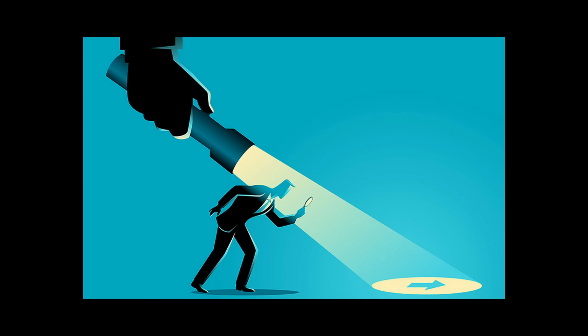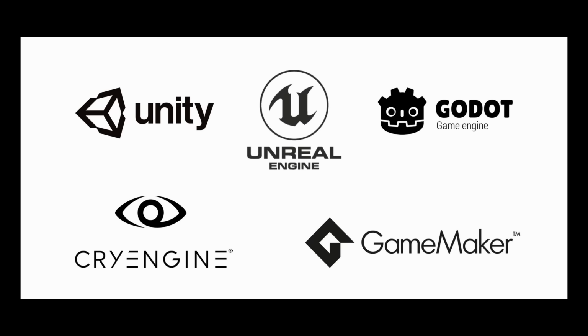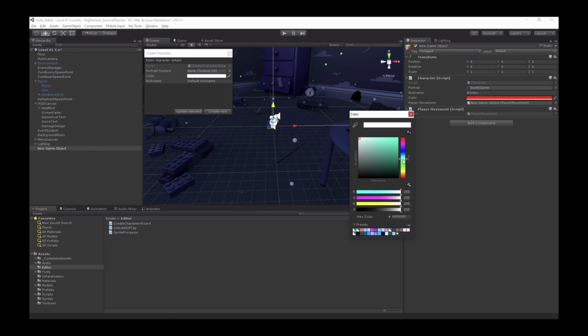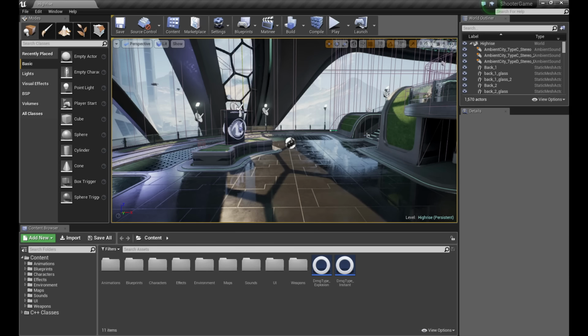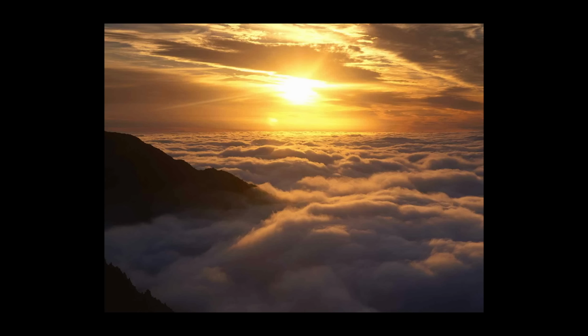Dissatisfied with the string-based approach, I decided to search how others tackled the problem. I first got familiar with how game engine users did things. For Unity, Godot, or Unreal, they were all provided a built-in editor where they could easily place objects around and run their games. It dawned upon me why people preferred to use a ready-made game engine due to how convenient this was, but I didn't feel like spending the time to learn an engine just for this. However, if I couldn't find a solution that was better than what I had, I would probably bite the bullet and start learning game dev from scratch with one of the major engines.